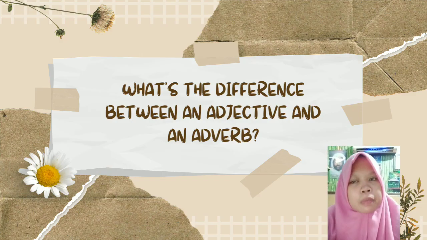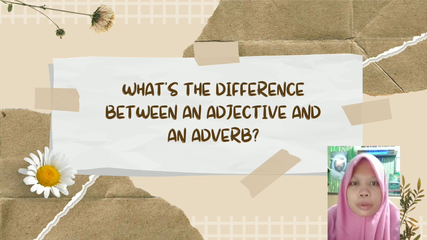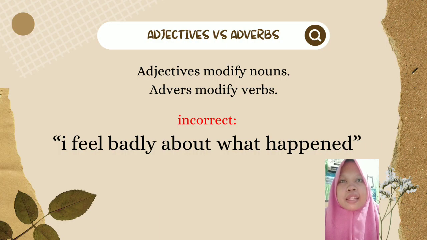What's the difference between an adjective and an adverb? Many of us learn in school that adjectives modify nouns and that adverbs modify verbs. But as we have seen, adjectives don't need to be right next to nouns in order to modify them. They can do so from after a linking verb in a sentence as predicate adjectives. This leads to a common type of mistake, using an adverb when what you want is a predicate adjective. Here's an example you probably heard before.